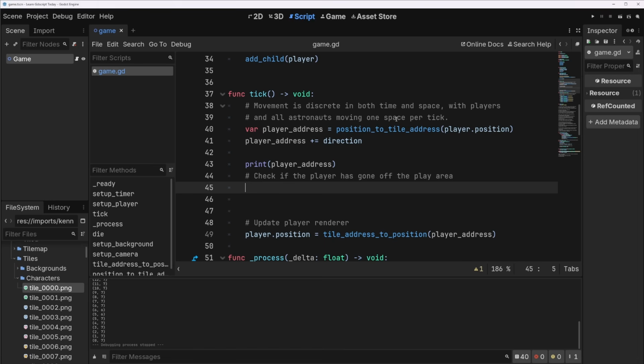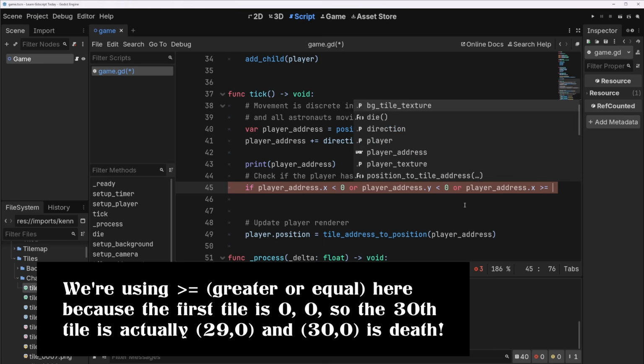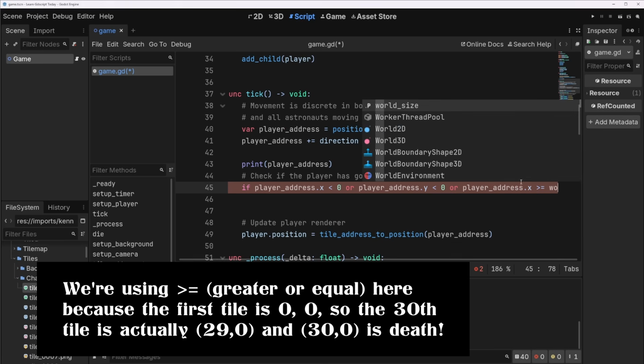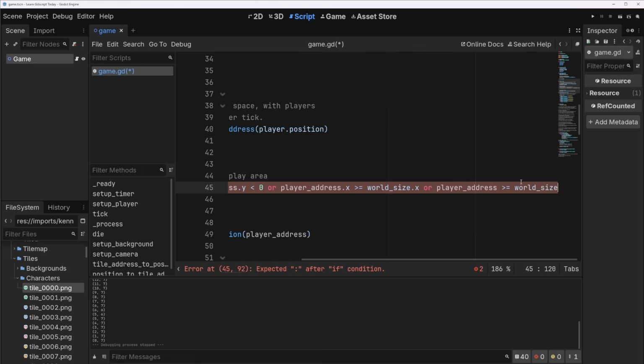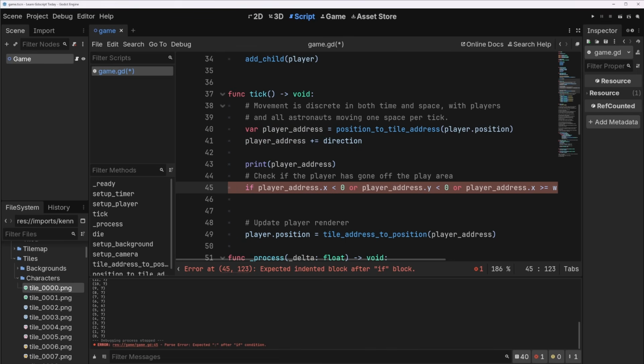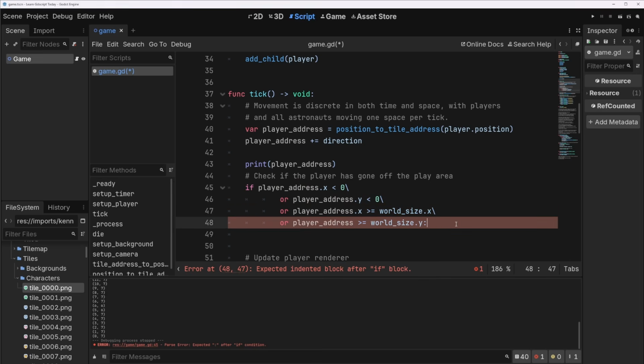So let's do this. I'll say if player address dot x is less than 0, or player address dot y is less than 0, or player address dot x is greater than or equal to world size dot x, or player address dot y is greater than or equal to world size dot y. This is a very nasty looking condition. So I'm just going to split it up by doing that, and that's a little easier to read, I think.